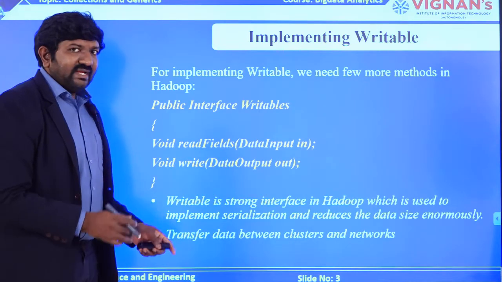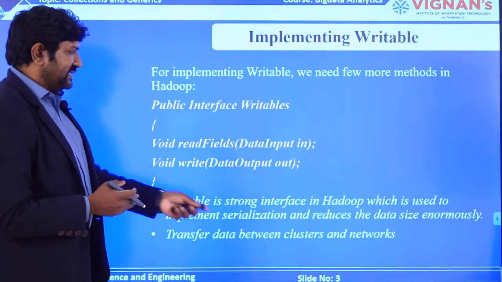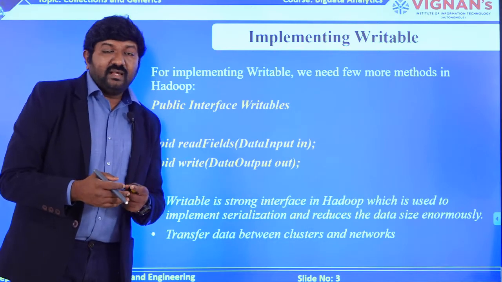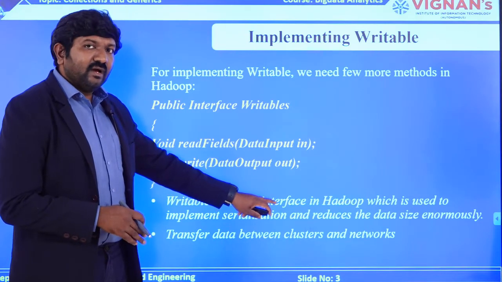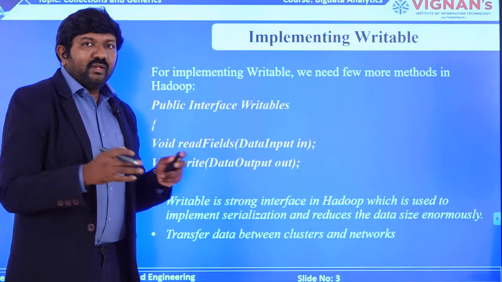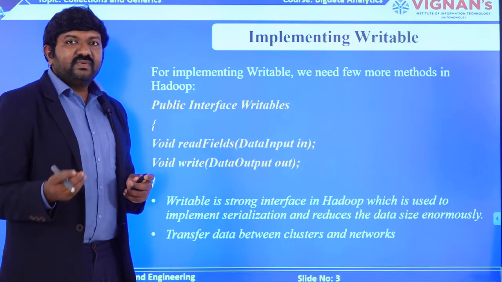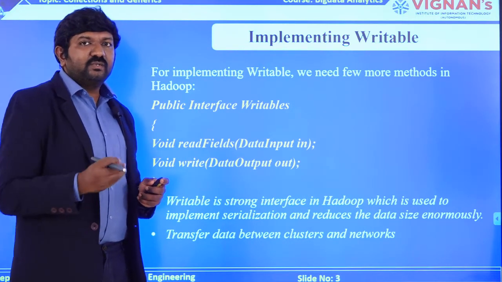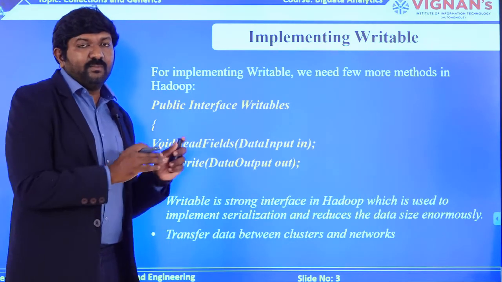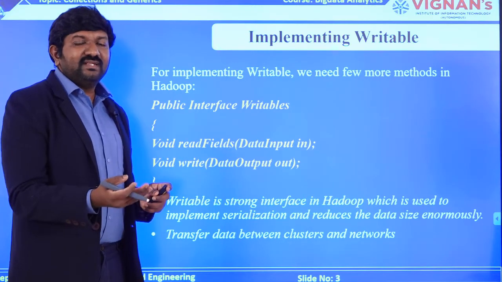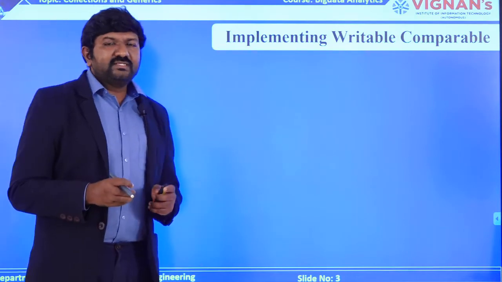So what exactly are Writables meant for and what is the advantage of it? Writable is an interface in Hadoop which will help you to reduce the data size. Obviously when you reduce the data size, it is very easy to transmit from one machine to the other machine over the network. The size is enormously reduced with the help of this concept, so that you can send the data over the network. Now let's understand what is WritableComparable.